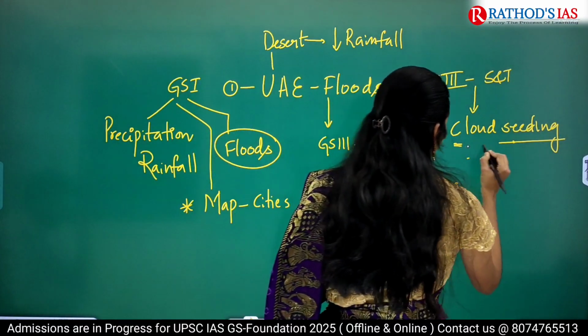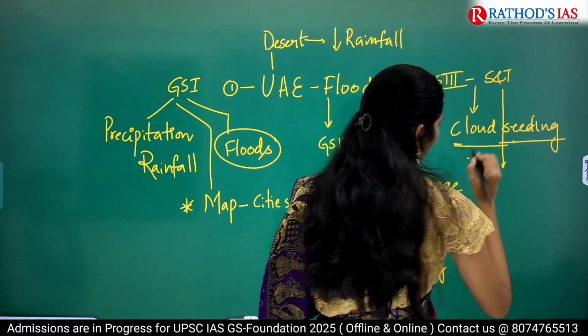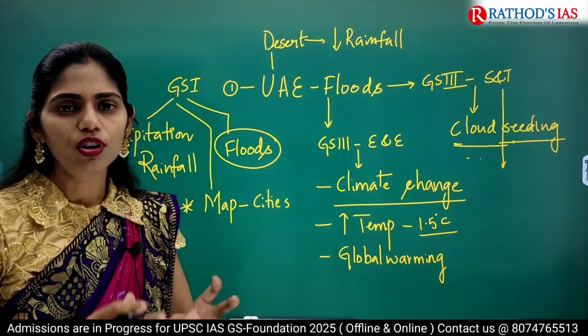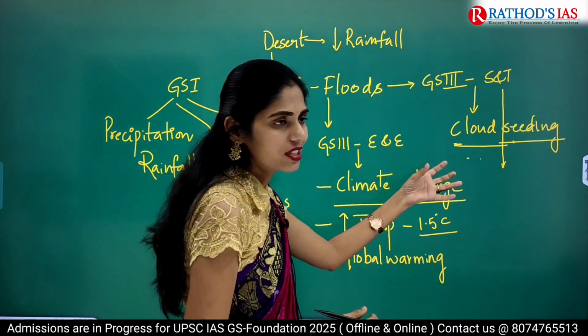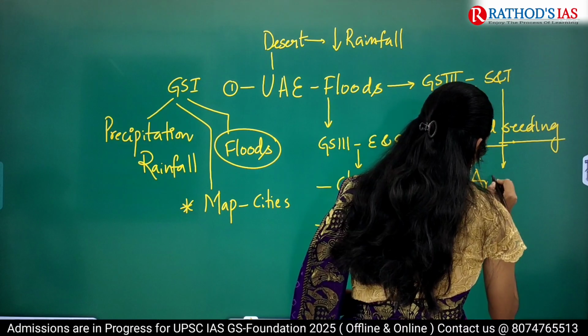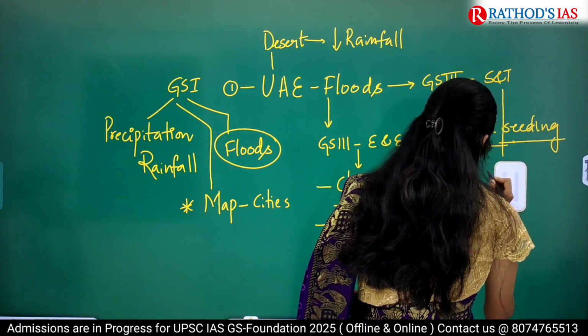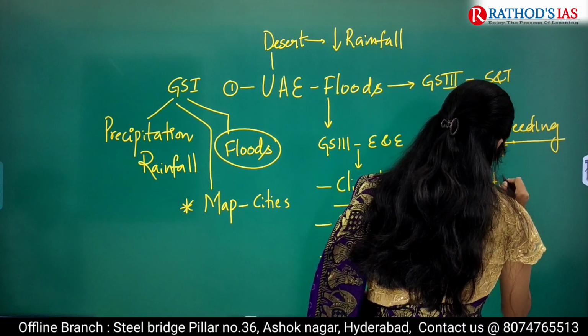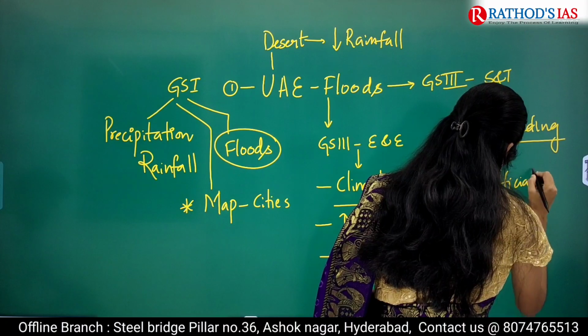From science and technology, if there is any drought area and you want to cause rainfall, we use this technology of cloud seeding. So we also call it artificial rain. So what is the concept? Artificial rain.